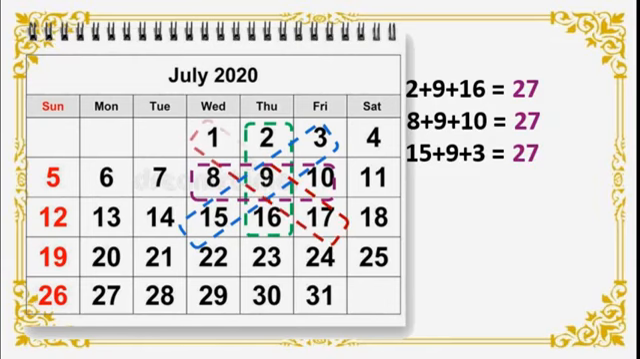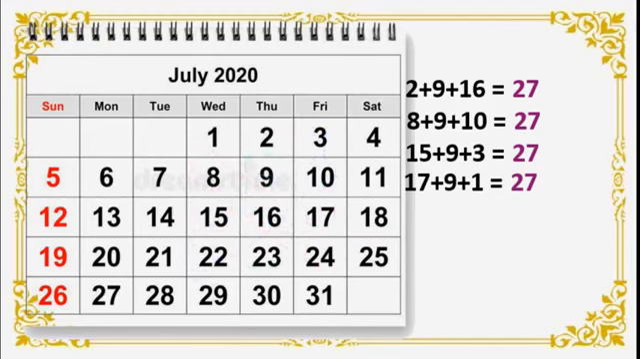See this cross line. Here we can add 17 plus 9 plus 1 is equal to 27. Isn't it? Right? Okay, we will rub this.